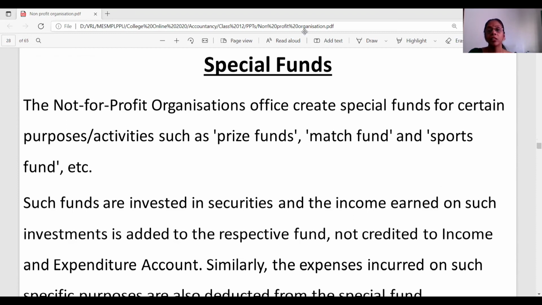Now we will conclude the session with a particular topic, special funds. What are these special funds and how do we go about the treatment of these special funds? Usually, these special funds are meant for meeting a specific purpose. For instance, generally the organizations would mention a prize fund. This prize fund is constituted for giving away the prizes for the students. A certain money will be kept aside in this fund, and the interest that it fetches on this investment would be used for the distribution of the prizes.